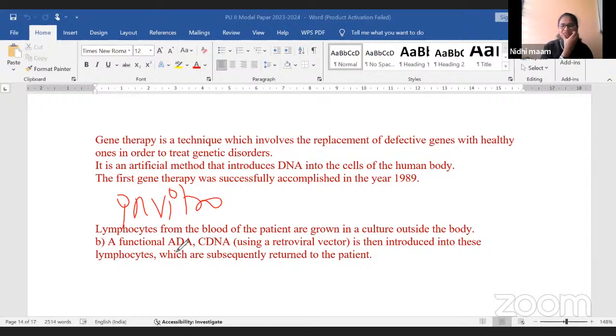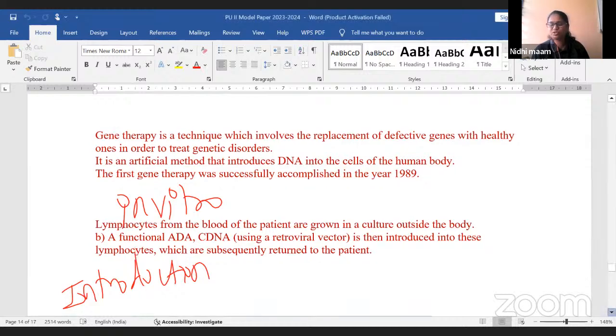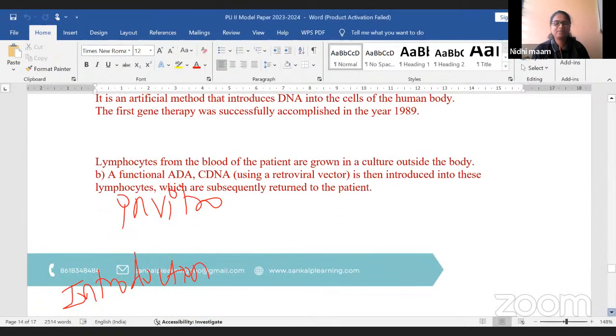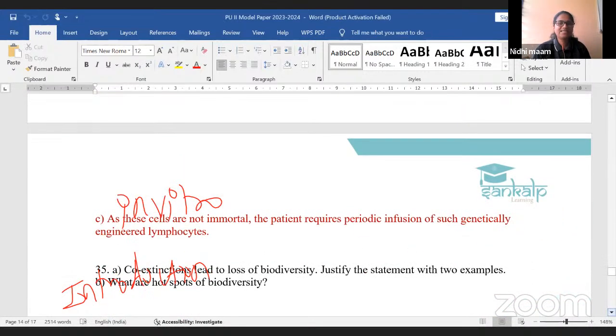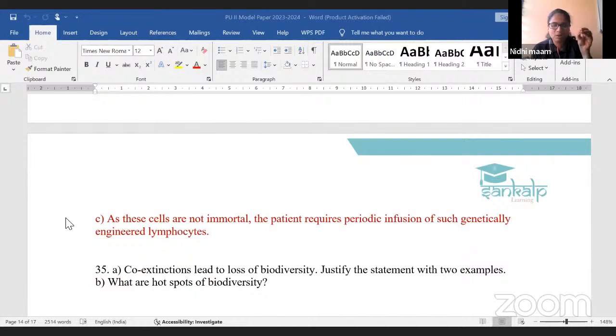The second step we can say is introduction of ADA into lymphocytes. What do you mean by ADA? Anyone? Be fast. YouTube students, what is ADA? Next, these ADA lymphocytes which we cultured outside the body of the patient are inserted into the patient's body.